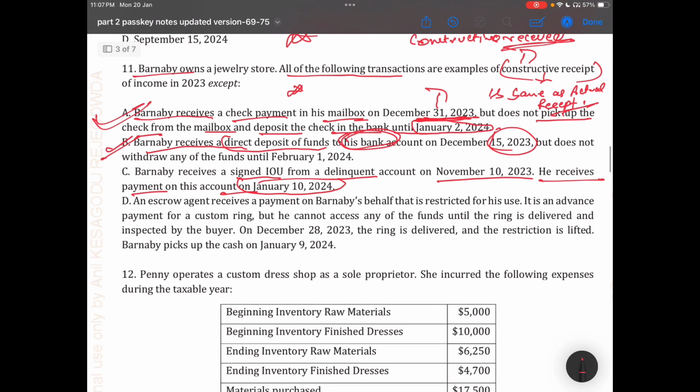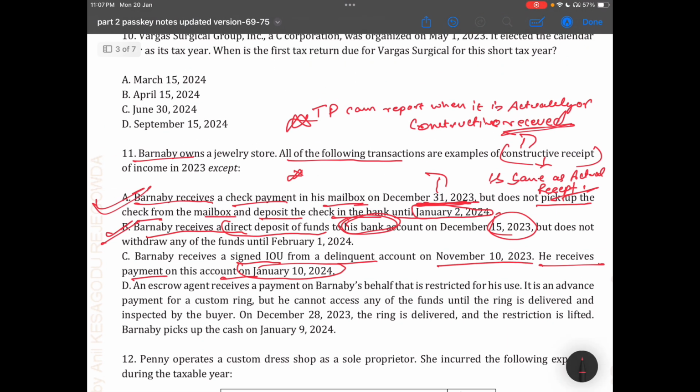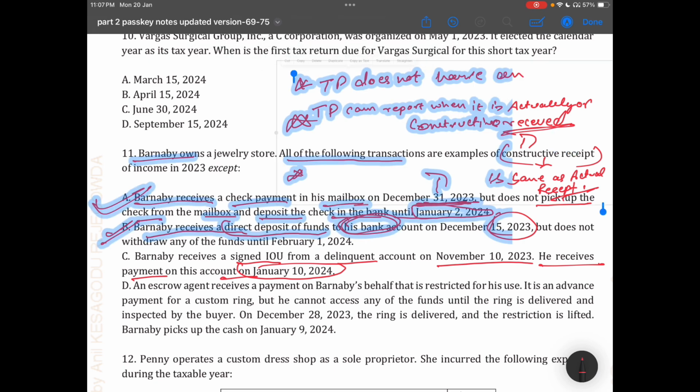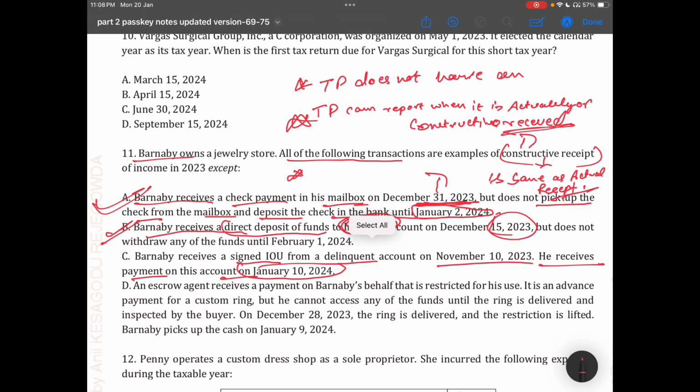January 10, 2024. And one of the important points for constructive receipt is that the taxpayer does not have any substantive restriction on receipt. The three main points are that the amount is actually received, and the taxpayer does not have any restriction on receiving it.